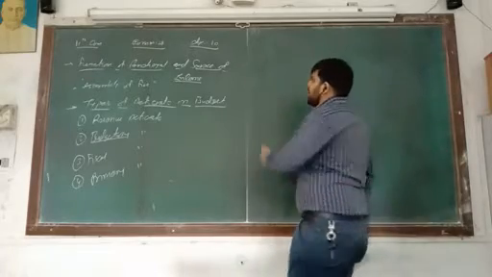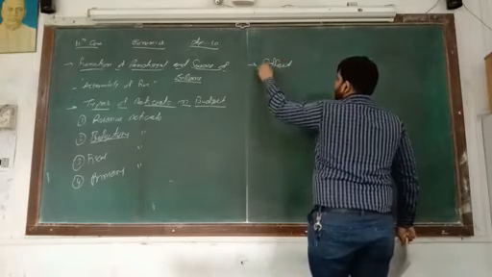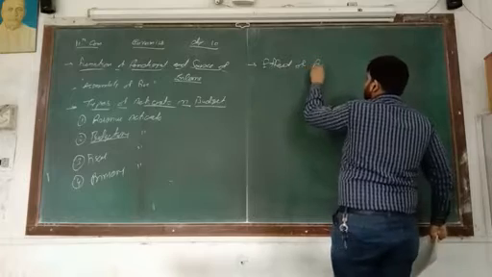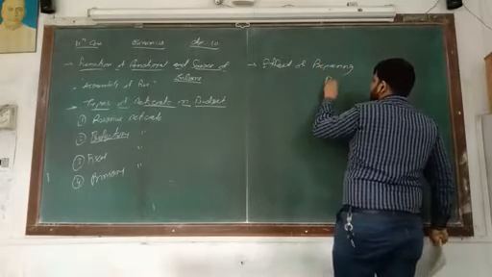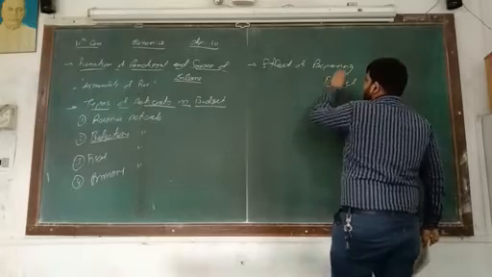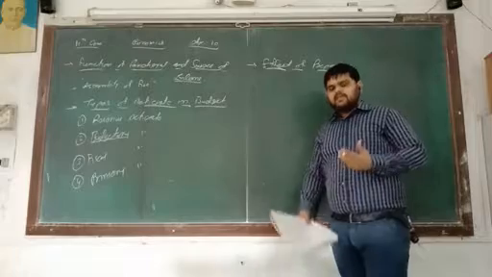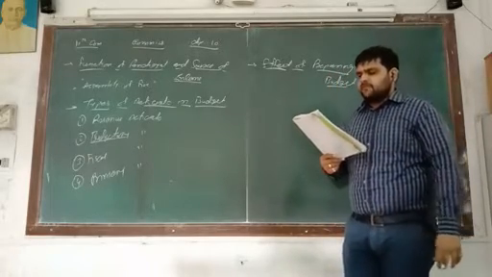Okay, so this is the last point, the effect of preparing a budget. Simple. If we are preparing a budget, what type of effect is there? Let's see. Number 1, the entire enterprise of preparing a budget has the following effects.